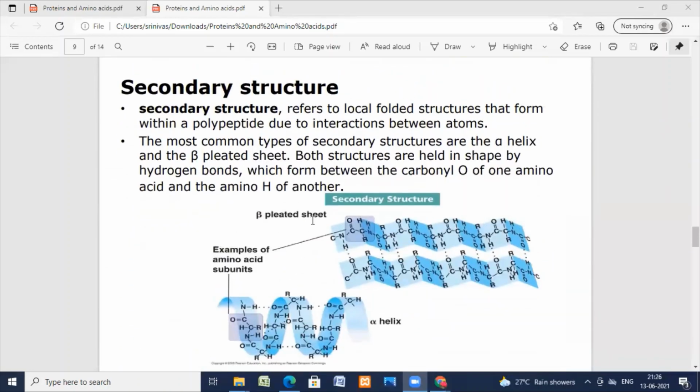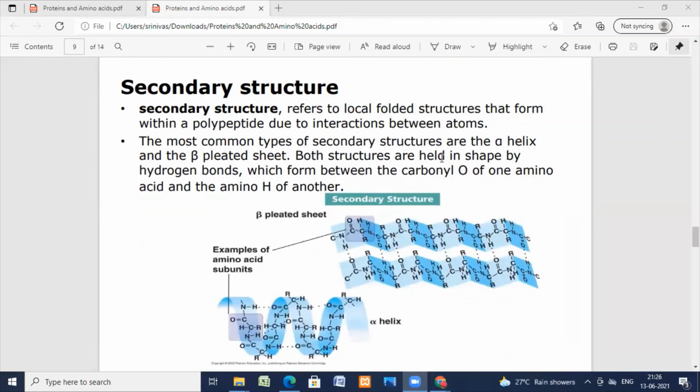The secondary structure refers to local folded structures that form within the polypeptide due to interaction between atoms. The most common types of secondary structures are the alpha helix and beta pleated sheet.